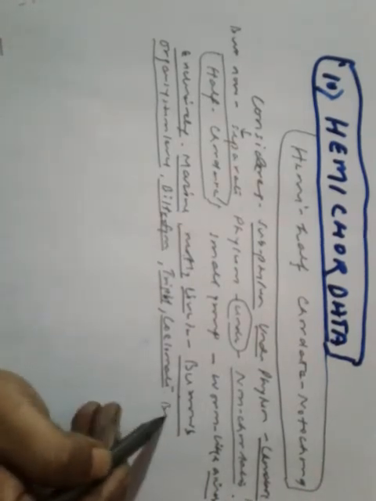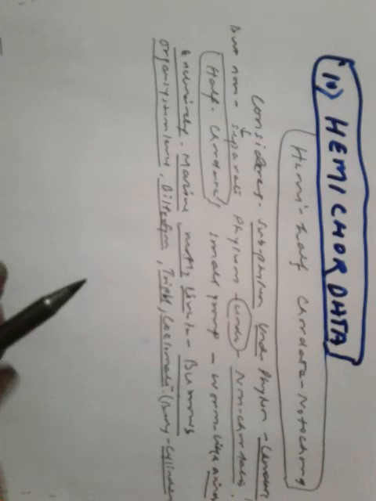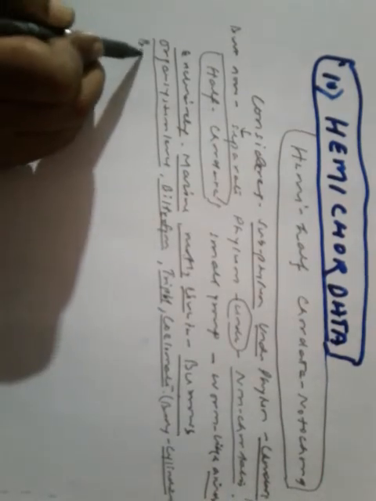Body is cylindrical. The body is like a cylinder, and the body is composed of what?